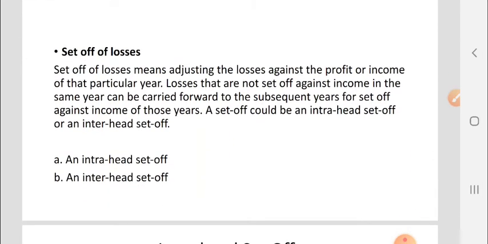Set off of losses. The meaning is adjusting the losses against the profit or income of that particular year. Losses that are not set off against the income in the same year can be carried forward to subsequent future years for set off against income of those years. A set off could be an intra-head set off or an inter-head set off.